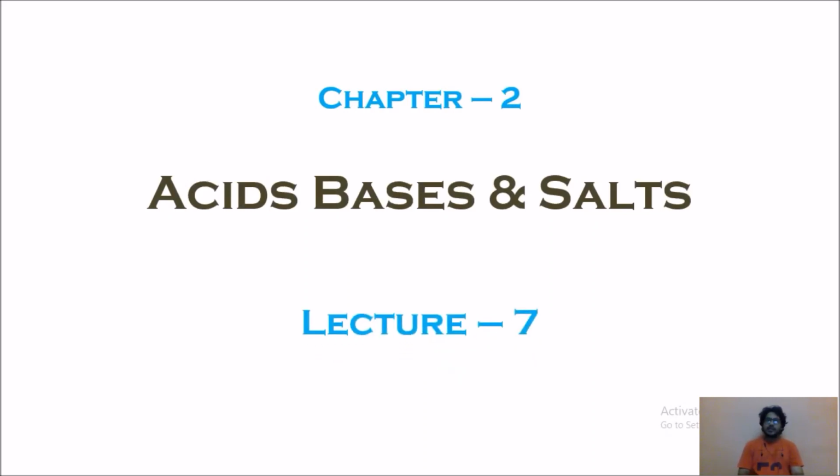In our previous lecture, we discussed pH. What is meant by pH? What is meant by universal indicator? How is the pH scale used to give a pH number for a solution? What would be the pH value of an acid, a base, a salt, and a neutral solution? We discussed this in our last lecture.